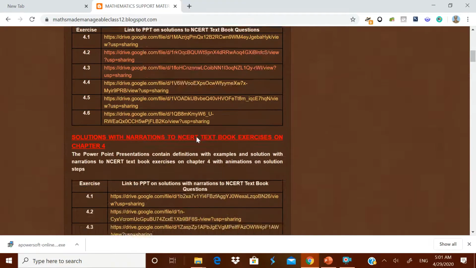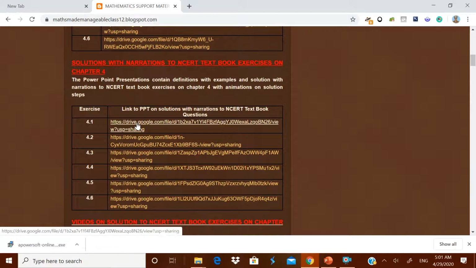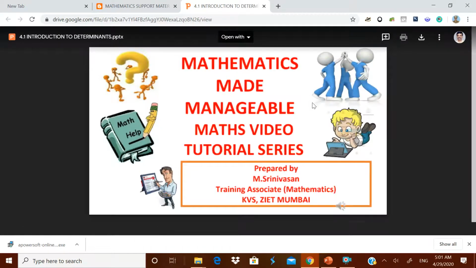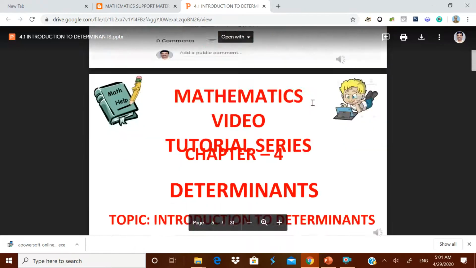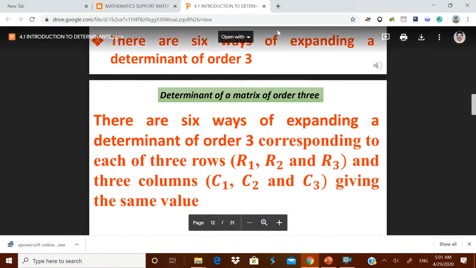Now the solutions with narration to the NCERT textbook exercises are given here. These PPTs have narrations on the solution steps. If you open 4.1, the introduction to determinants, this is once again a PPT where narrations are given in each and every step. This PPT is also downloadable and you have to click read-only to view it.